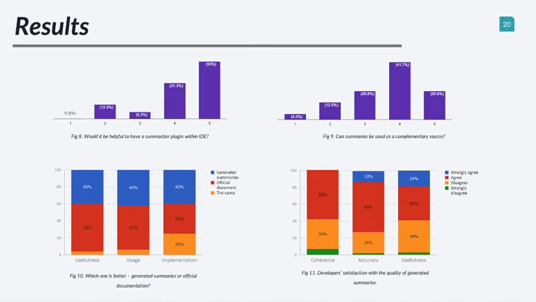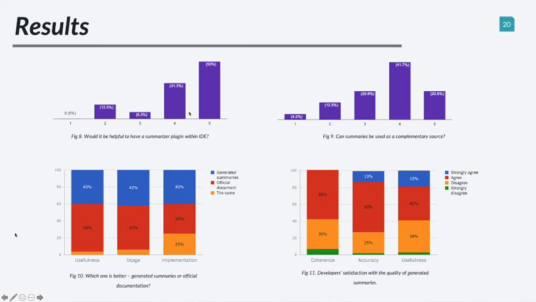The results are very close. In terms of usefulness and usage, it seems official documents are better than our generated summaries, but still close. But in terms of implementation, our summaries gain better results. It means they can better help developers to implement a method than official documents.